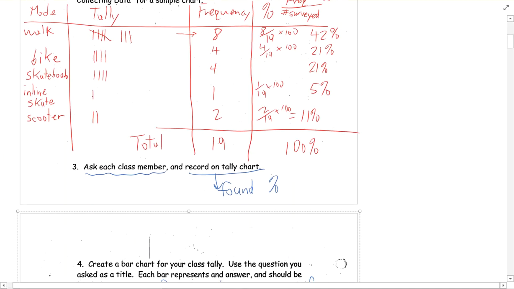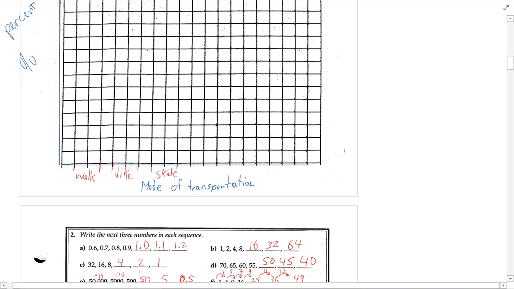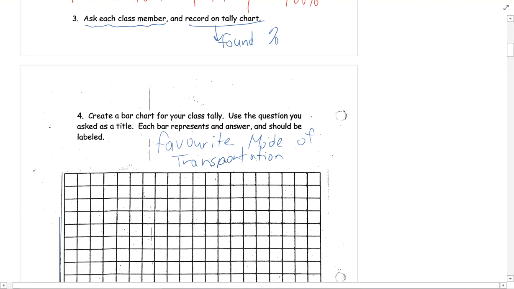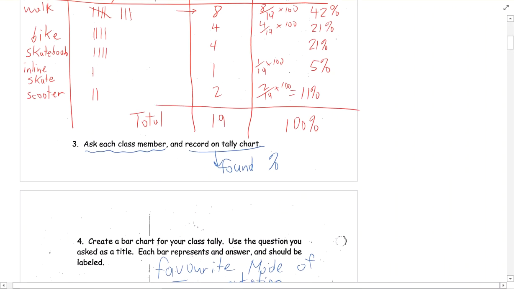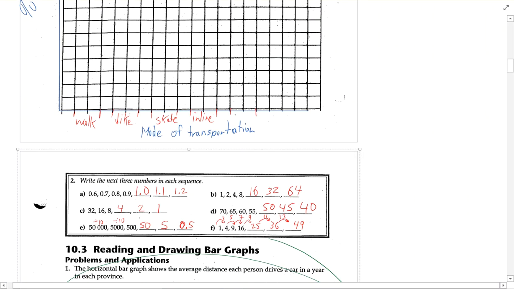So we got walk, bike, skateboard. We'll leave a space. These two will be walk. These two here will be bike. These two will be skateboard. These two will be inline. These two will be, what was my last one? Walk, bike, skateboard, inline, and scooter.